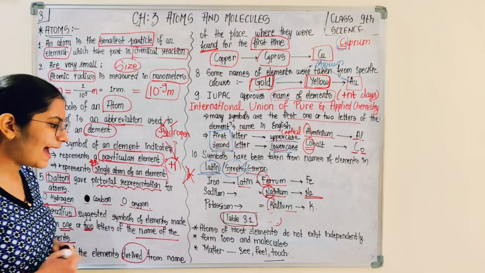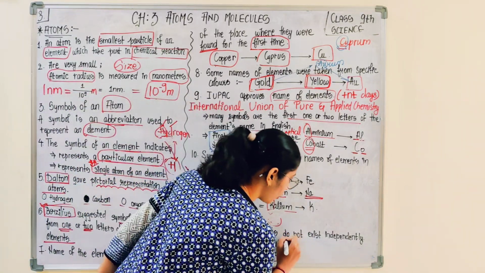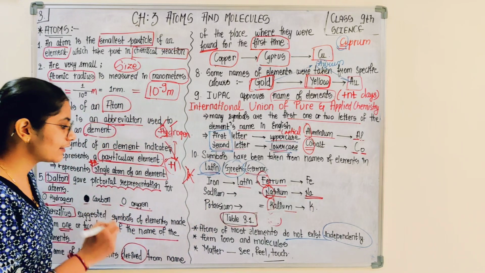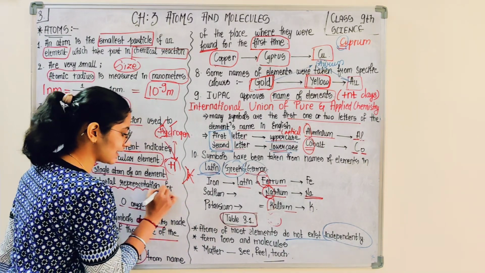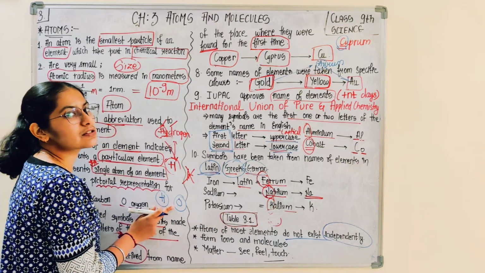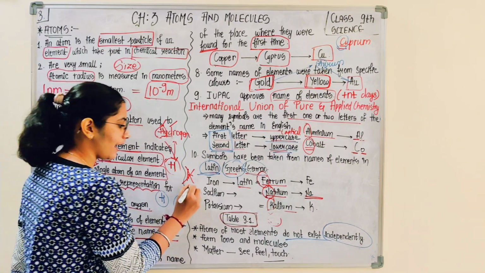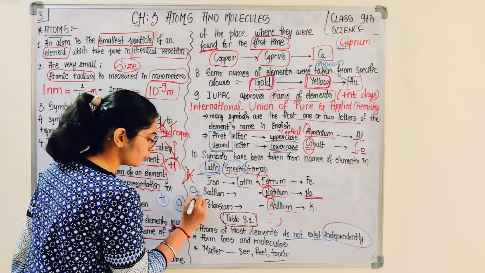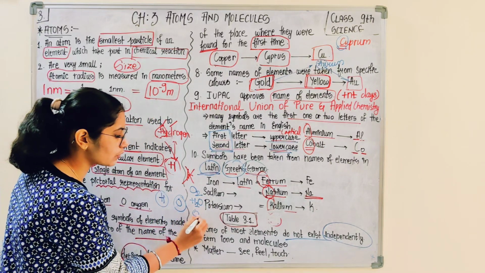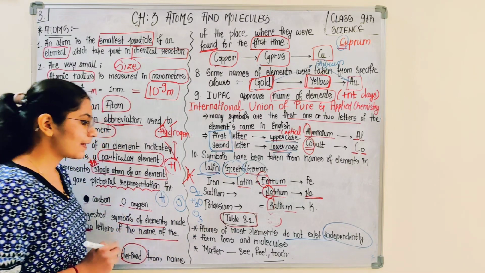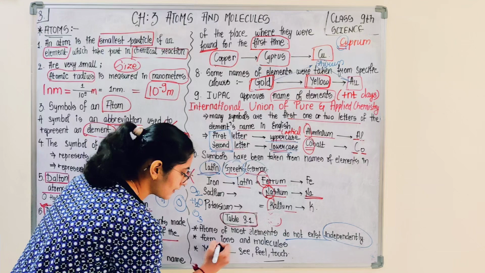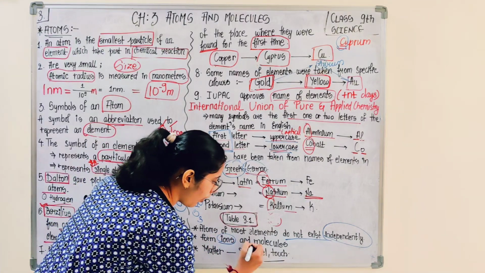Okay, so atoms of most elements do not exist independently. That means if I talk about hydrogen, hydrogen does not exist as H. Oxygen usually does not exist only as O, but is present in the form of O2, H2O. See, oxygen is present in O2, H2O, O3, ozone. So they are present in this form. That means they form ions or molecules.